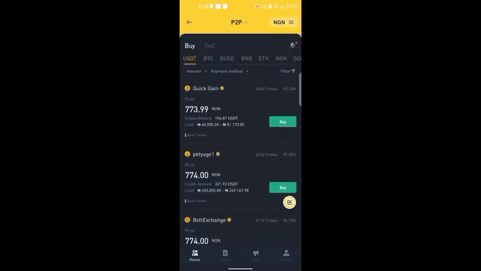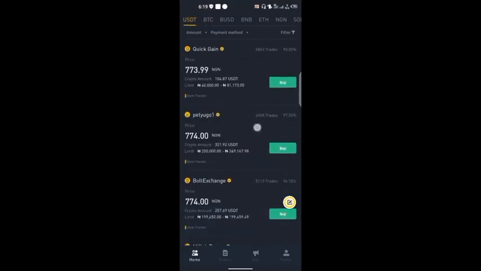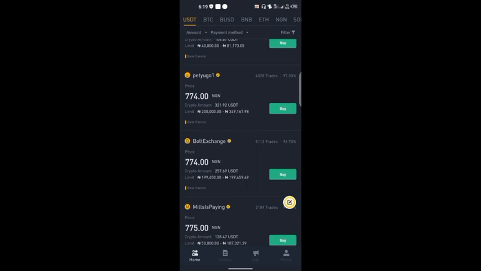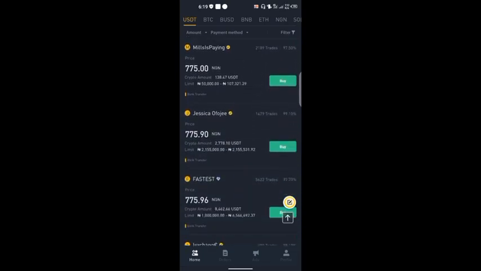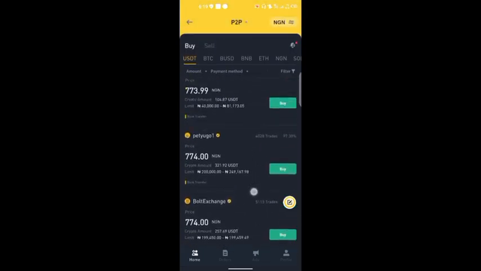So we want to buy USDT. You decide that, then the next thing you want to check is the limit the person is selling. Like this person now is saying he is not selling less than 40,000 naira and not more than 81,173 and 50 kobo. Then the next one is saying at this price, 774 naira per USDT, he is selling not less than 200,000 naira and not more than 249,000 naira. So you get it. That's the limit. That's one of those things you consider.